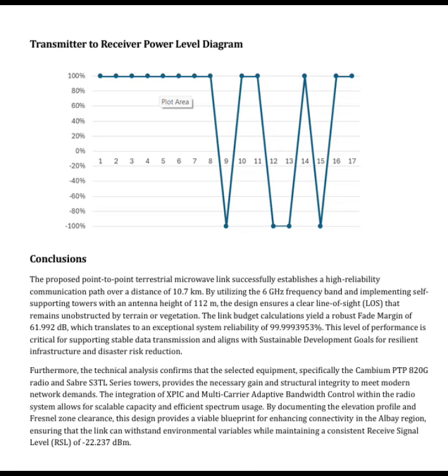The 10 kilometer 6 GHz microwave link achieves a clear line of sight and ultra high reliability using 112-meter towers and a Cambium PTP 820G radio, providing a robust and scalable connectivity solution for the Albay region.